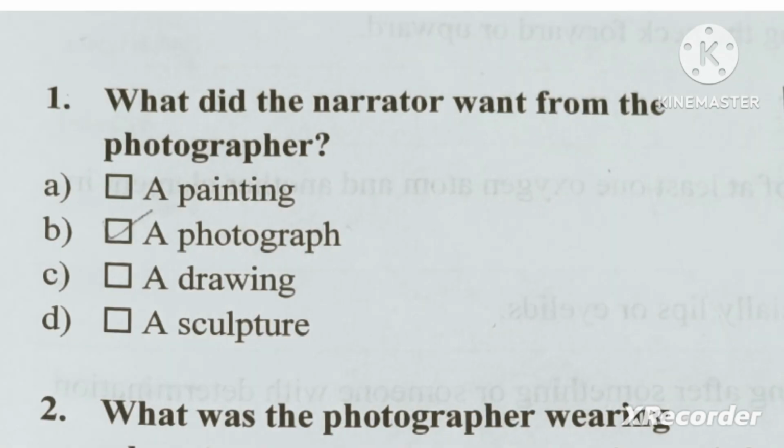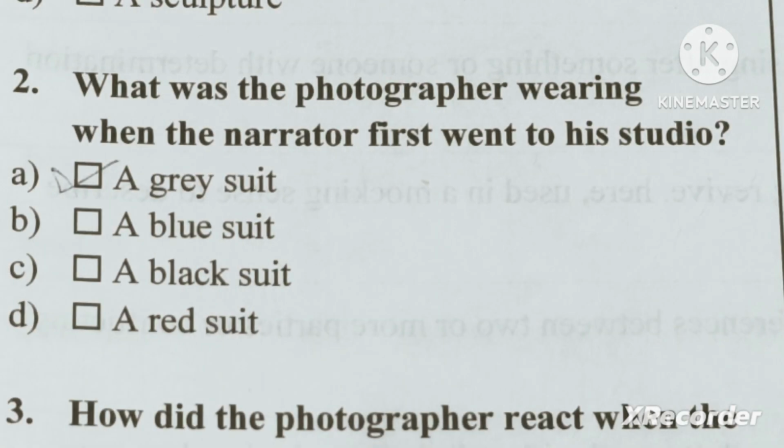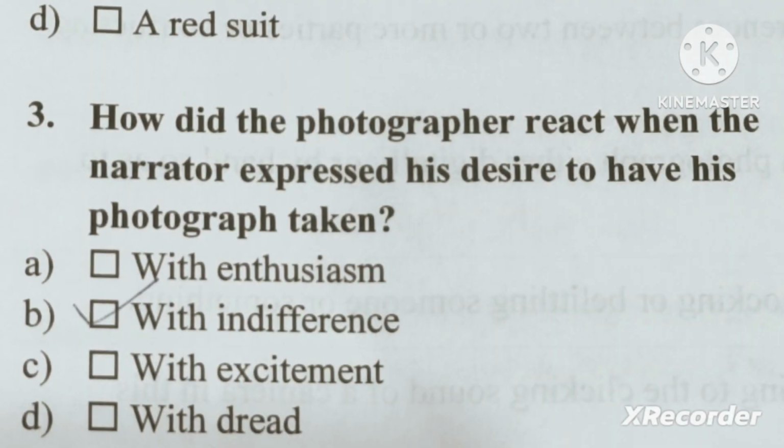So here the question number one is, what did the narrator want from the photographer? Obviously, a photograph. Second is, what was the photographer wearing when the narrator first went to his studio? So the answer is a grey suit. The third question is, how did the photographer react when the narrator expressed his desire to have his photograph taken? So with indifference. That means he did not take interest to take a photograph of our narrator.